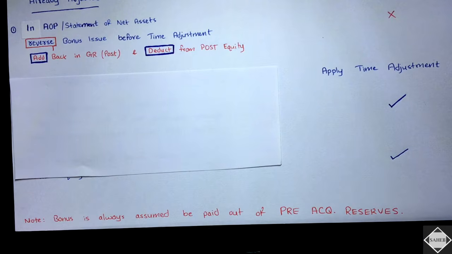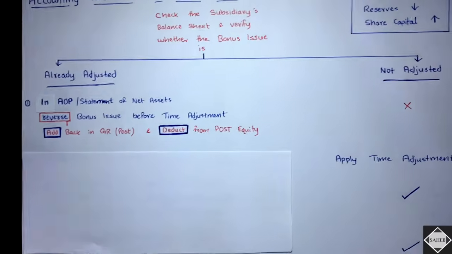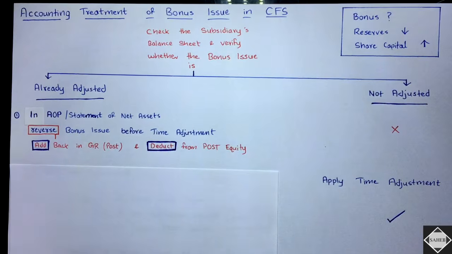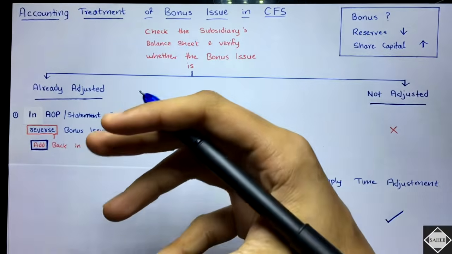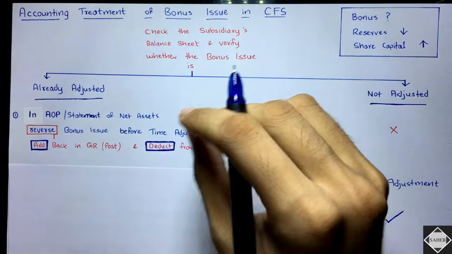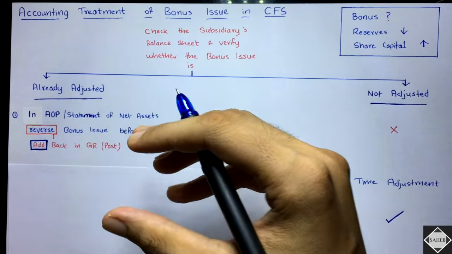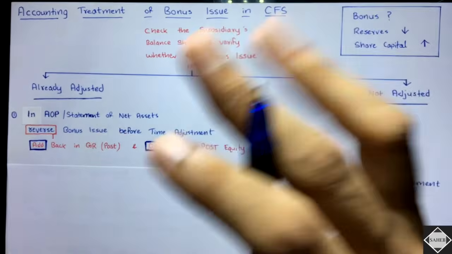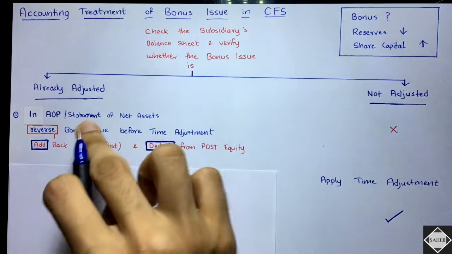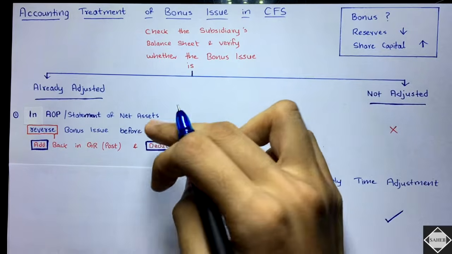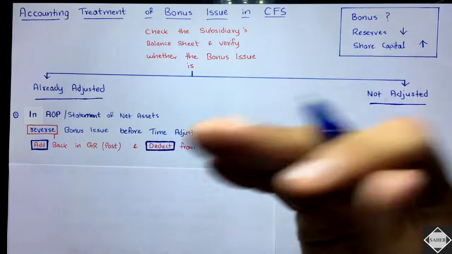Let's see how it will happen, the entire chronology properly, and understand, because if I just say something, then you will not get it. See here, already adjusted. The entire bonus adjustment will happen only in the statement of net assets in our series of videos, because here we prepare the statement of net assets and take capital also here only. But if you are seeing the module, it's not like that.